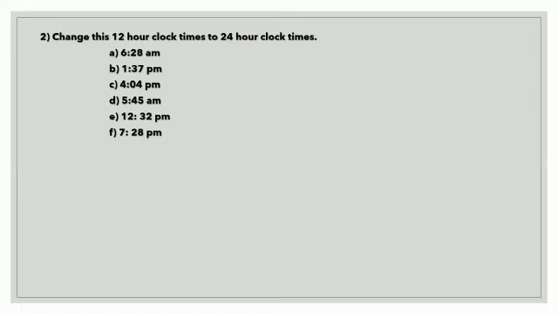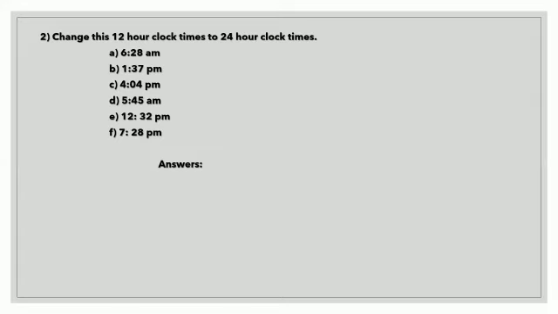So here they have given you some times, and we need to convert these 12-hour clock times to 24-hour clock times. Shall we start doing the answer? Yes. The A part question is 6:28 a.m. in a 12-hour clock.